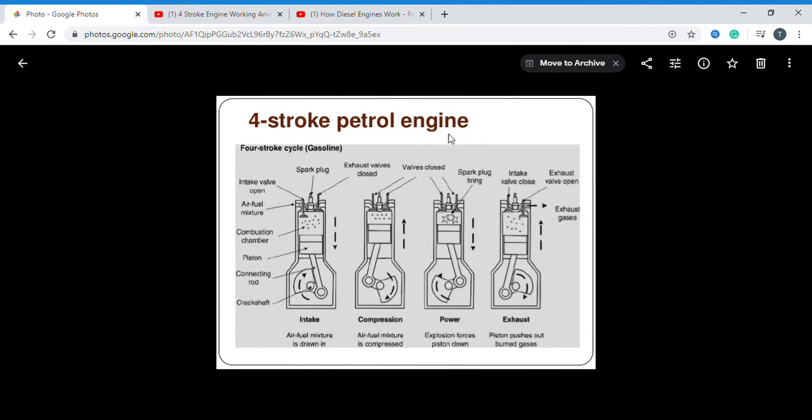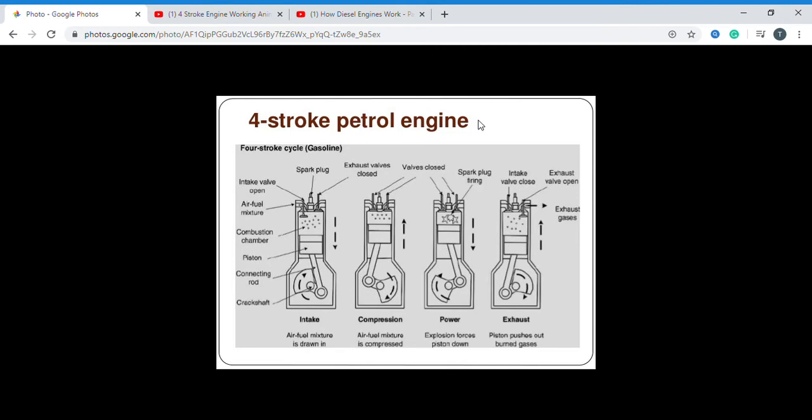The petrol engine has another name, SI engine. What is an SI engine? Spark ignition engine. In the petrol engine we have a spark plug, so that's why we call it a spark ignition engine. The petrol engine was invented by Otto, so in representation of his name we also call it the Otto cycle engine. So petrol engine, spark ignition engine, or Otto cycle engine.